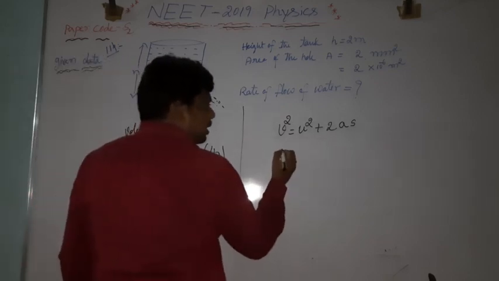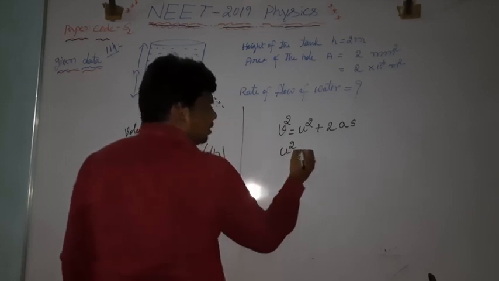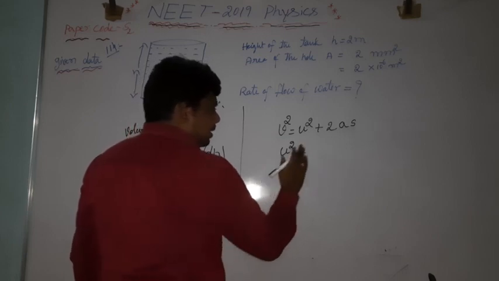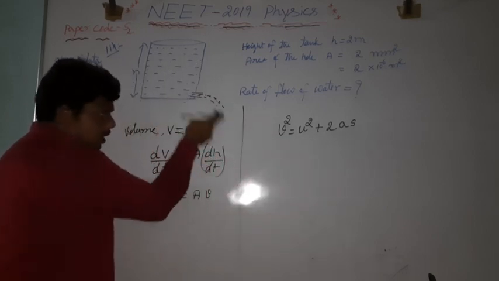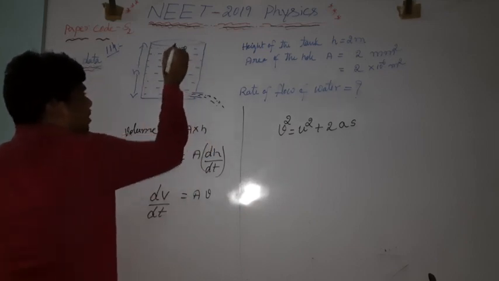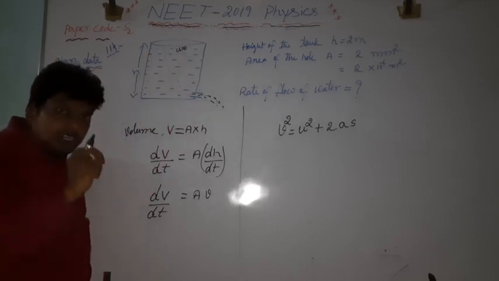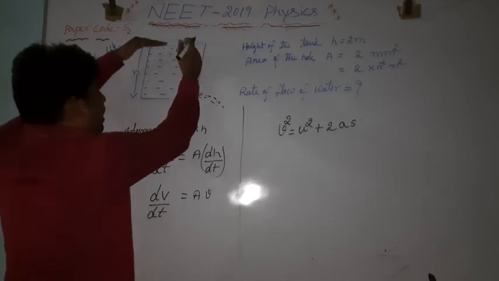From this, what do we have to calculate here, final velocity or initial velocity? We need the velocity at the hole, so here we take the initial velocity. Can you observe this velocity? Here the area is more, so the velocity will be less.